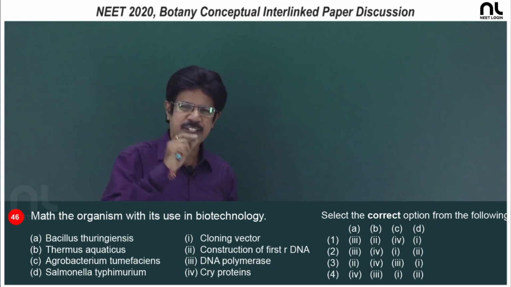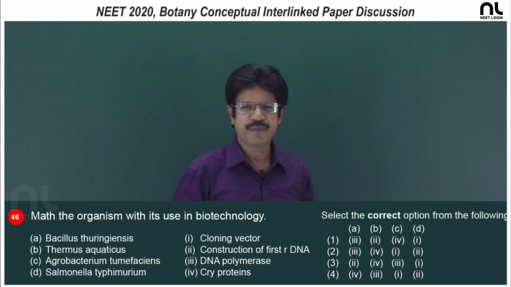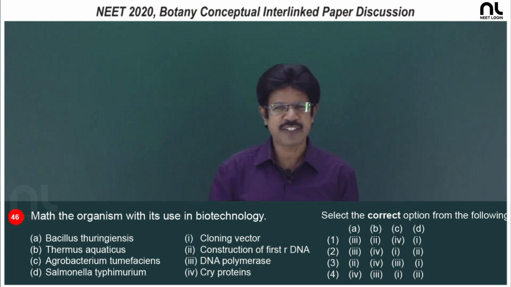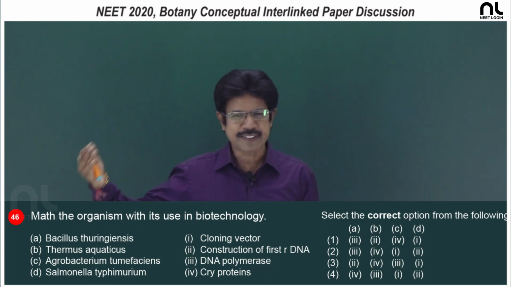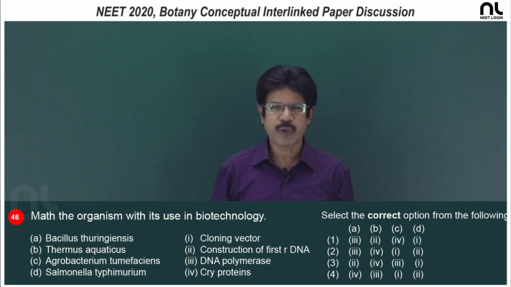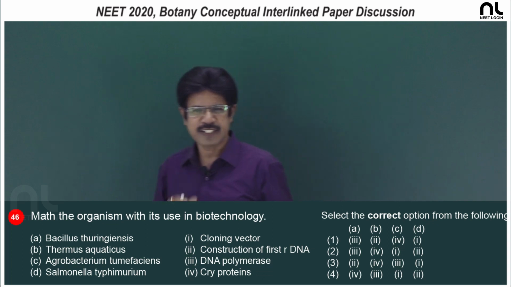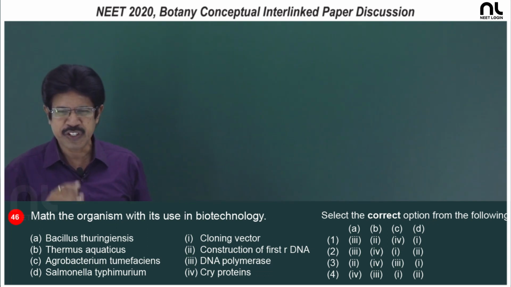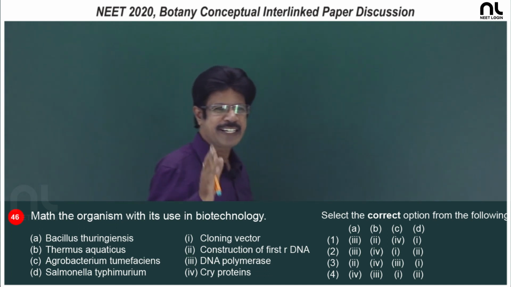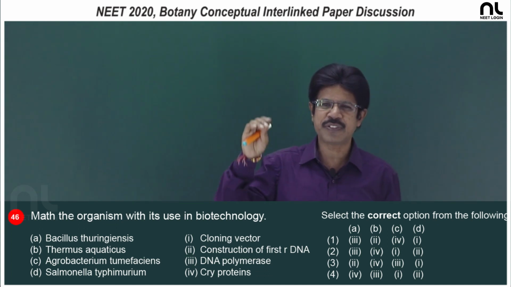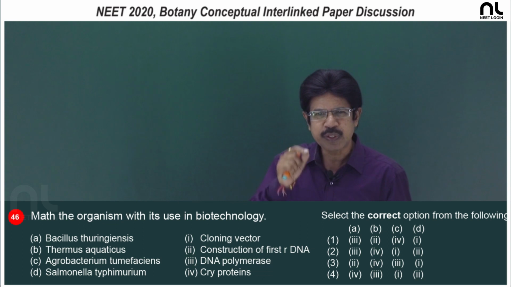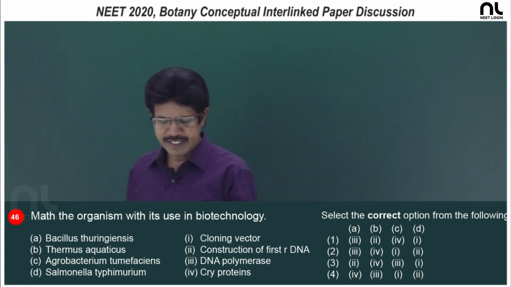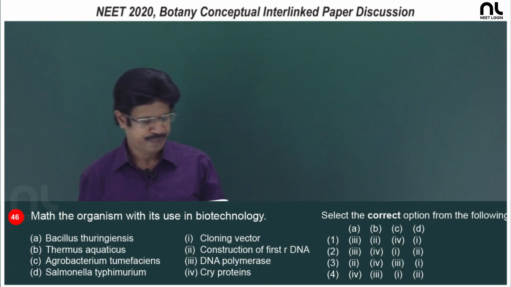The Ti plasmid is modified: the T-DNA, which is responsible for inducing tumor, is deleted and foreign DNA is inserted to deliver the gene of interest into plant cells. So, Agrobacterium is used as a vector, that is, the cloning vector.